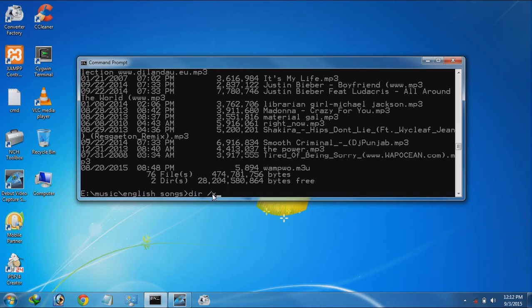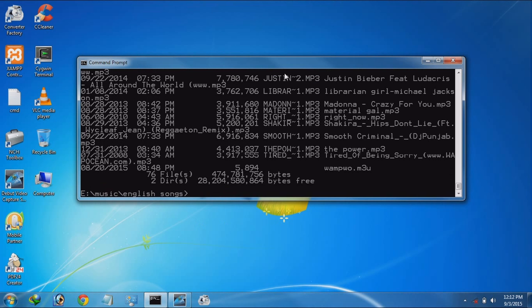This command made available to you the file name along with its shortcut name in this way. This is the shortcut name of this song. Madonna1.mp3 is the shortcut name of Madonna Crazy for You.mp3.